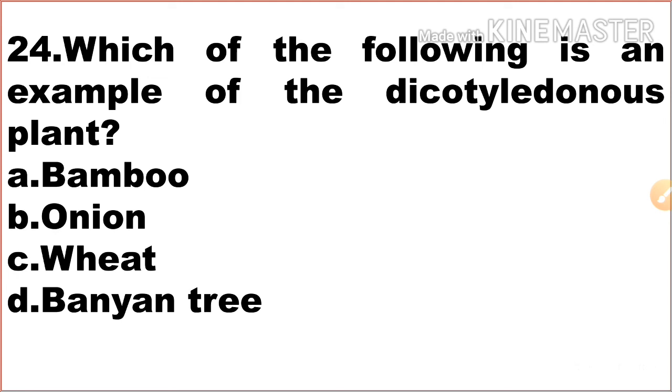For example, rajma and green gram are dicotyledonous. So option D, banyan tree, is the correct answer.